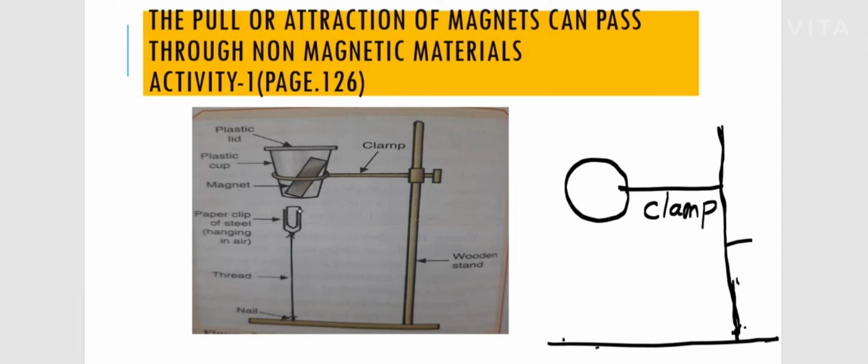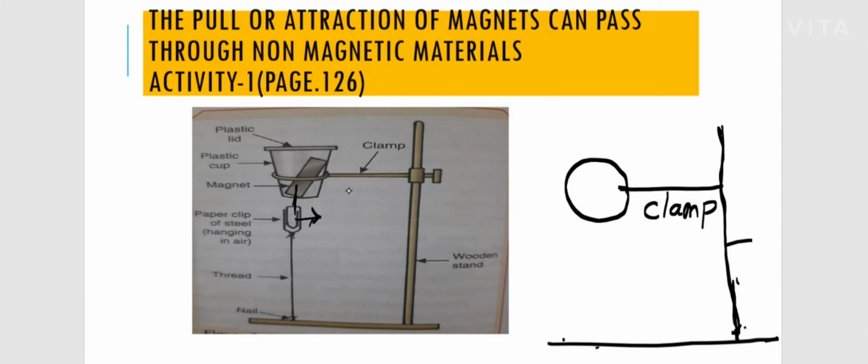So what is the meaning of this? This paper clip made of steel is a magnetic material which is attracted towards the magnet. That is the reason it stands vertically, showing some attraction towards the magnet. So what does this activity mean? There is a pull or attraction of the magnet towards the paper clip.